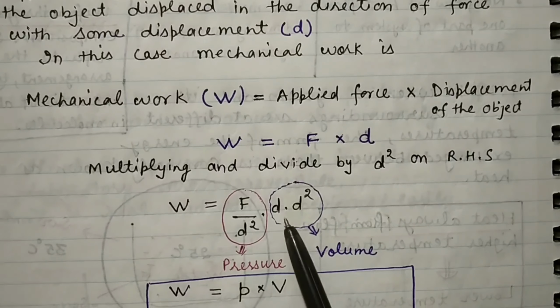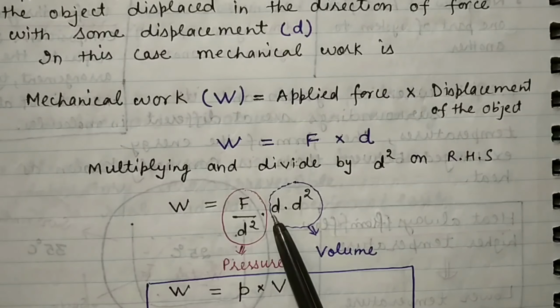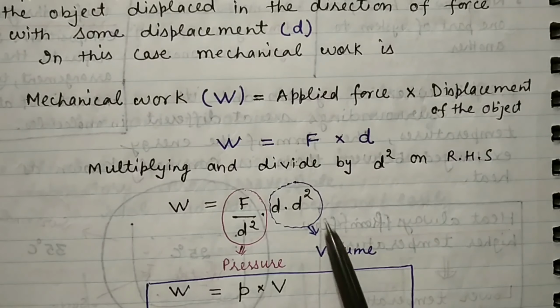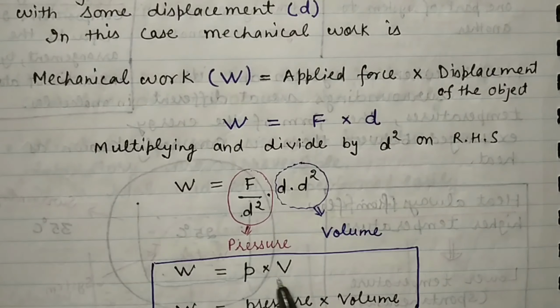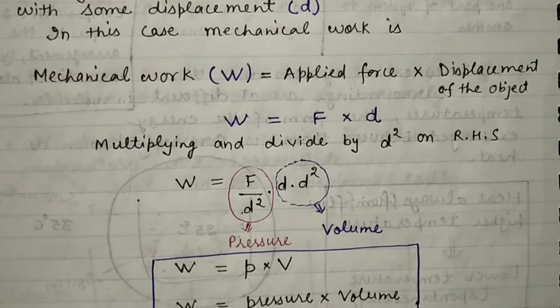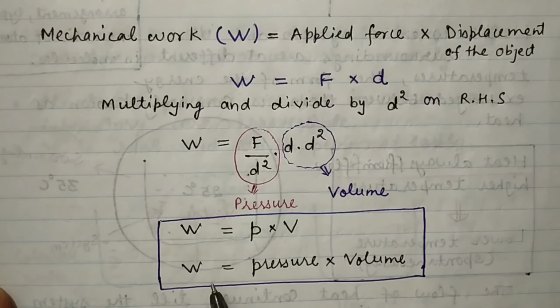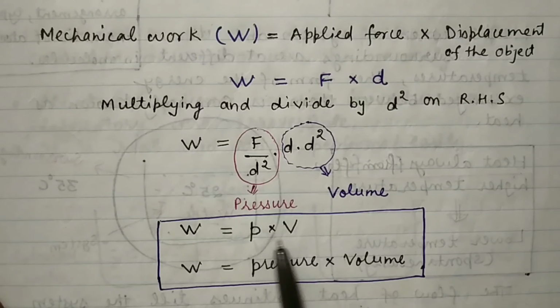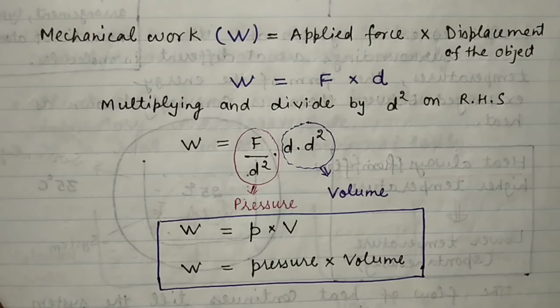And length into length into length is volume, so d cubed is volume. So W is equal to P into V. Mechanical work is equal to pressure multiplied by volume. This is the relationship of work with pressure and volume, W is equal to PV.